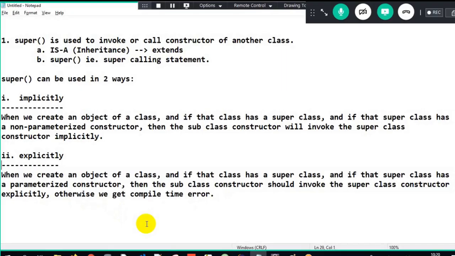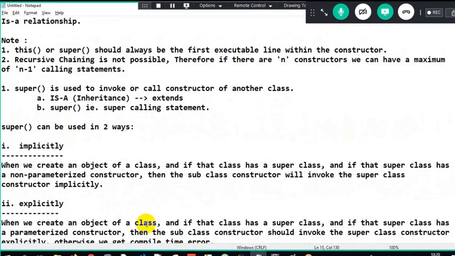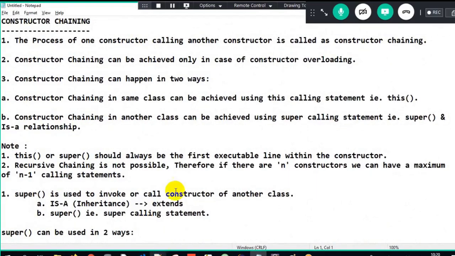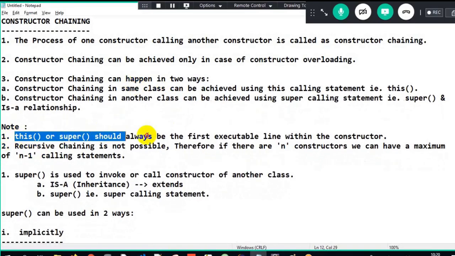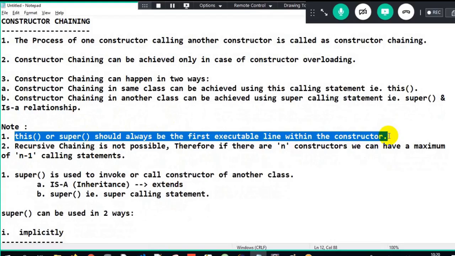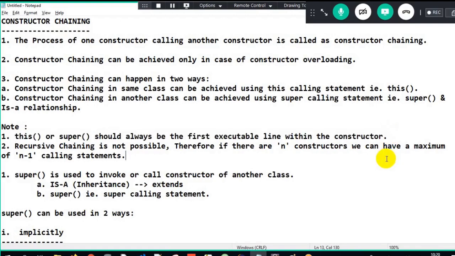And the same funda, the rules and regulations are always the same. What is the note I'm telling over here? The note is, whatever I told over here, it's always the same. This calling statement or super calling statement should be the first executable line. I cannot write it wherever I want, it should always be the first line. Why is it the first line? Because when I use super or this calling as the first statement, the superclass properties should be allocated first and then the subclass properties. The memory allocation should happen first for superclass properties and then the subclass properties.